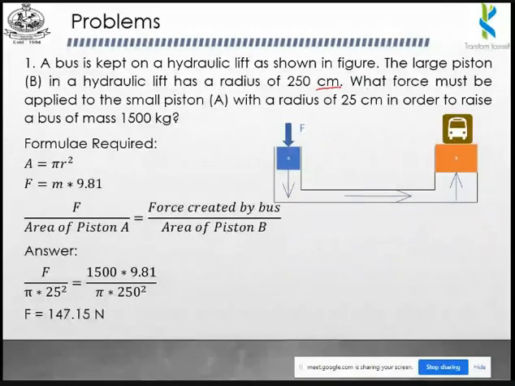R2 is 250 centimeter and R1 is 25 centimeter, so both are in the same unit. You apply R1 here and R2 here, so these two units get cancelled and you don't have to do the unit conversion. So don't spend unwanted time on unit conversion if the units are in a common format.